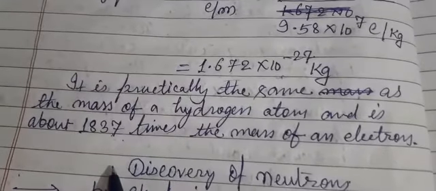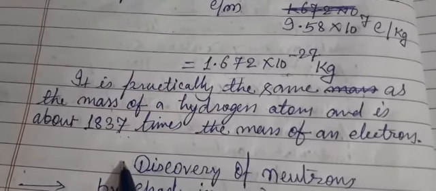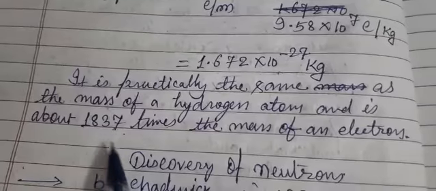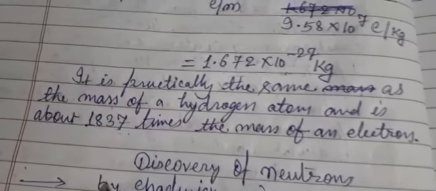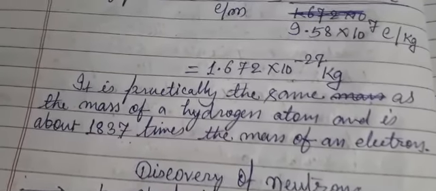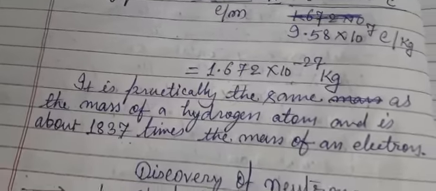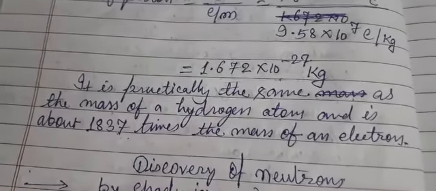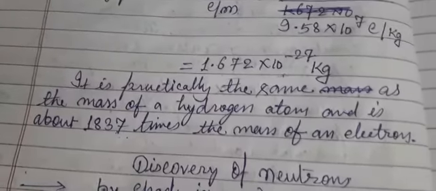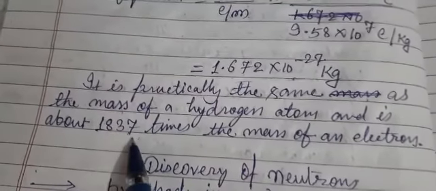That means if you say the mass of the electron is 1, then the mass of the proton would be 1837, for the sake of understanding.